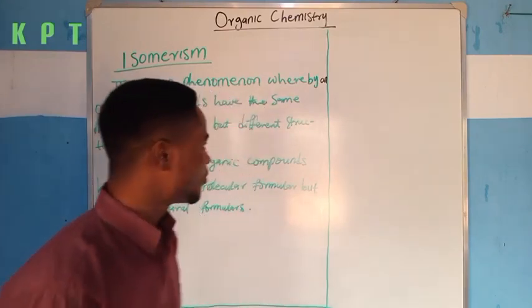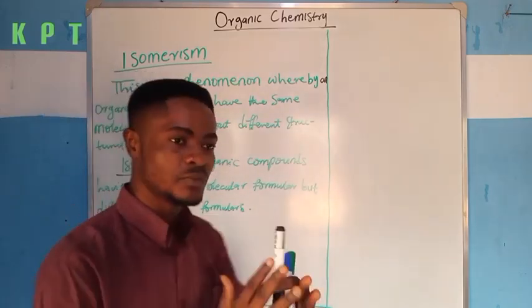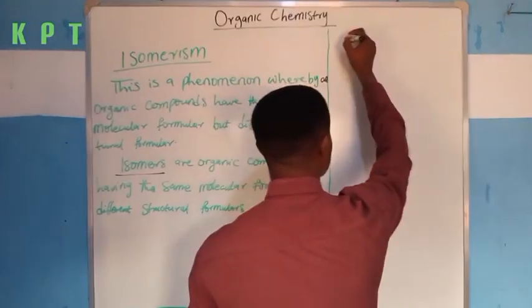Very importantly, I also want you to understand that isomerism is broadly classified into two. I will call them the classification.